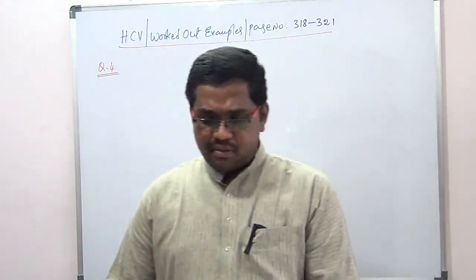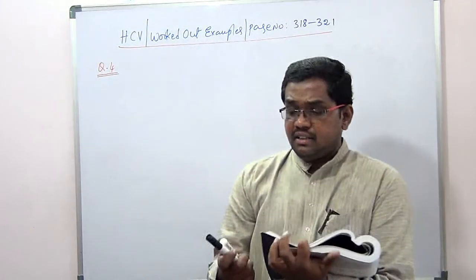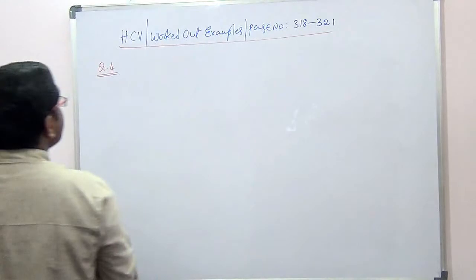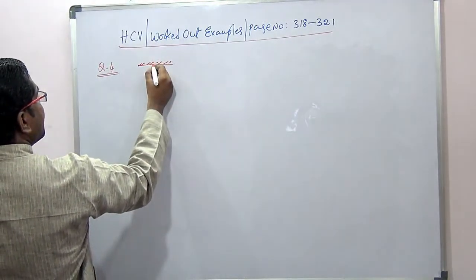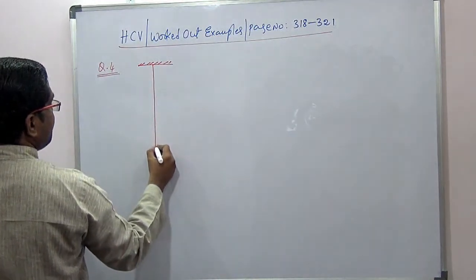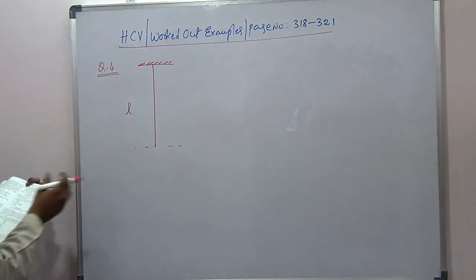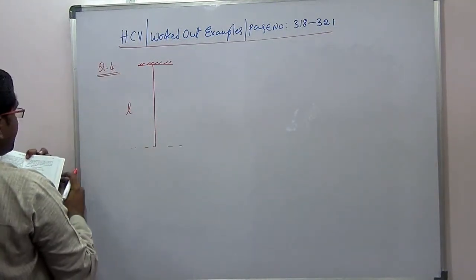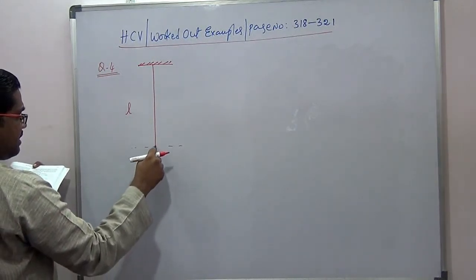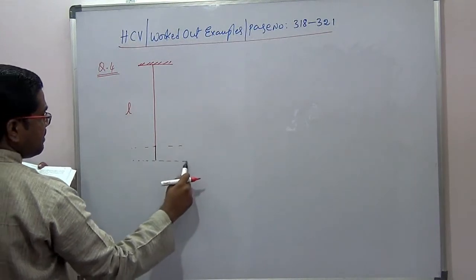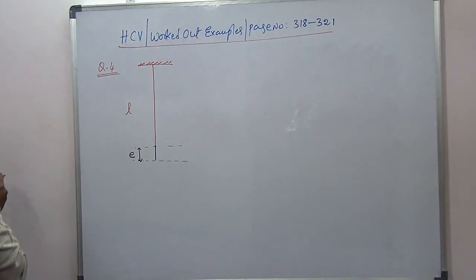So they have mentioned in this problem, it will be like this. There is a wire which is hanging from the rigid support. Let's say this is the wire. So let's say its natural length will be L. Due to its own weight, there may be an extension. Let's say it will be extended by a little bit. Let's say this is the extension. I'll call it E, the extension will be here.